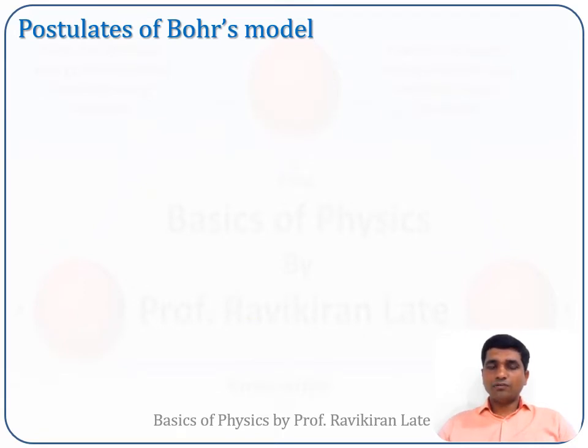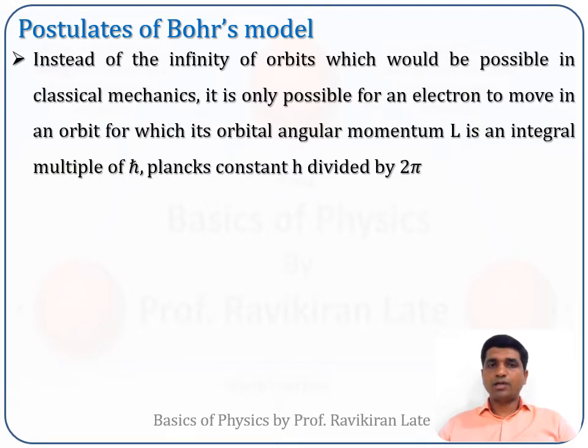Now that was the first equation. Also he proposed the second postulate, in which he proposed that though the electron is moving around the nucleus in a circular orbit, instead of infinity of orbits, which would be possible from a classical mechanics point of view, which is not possible from quantum mechanics. So it was the bridge between quantum mechanics and classical mechanics.